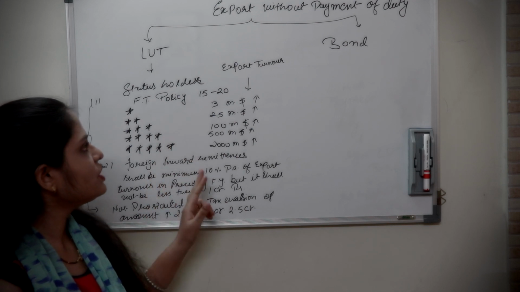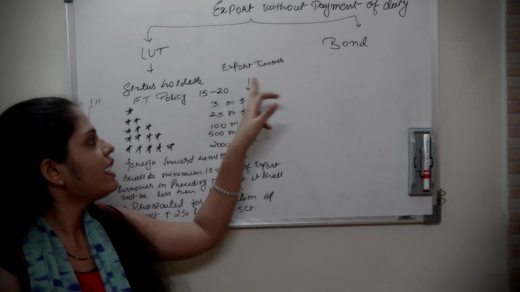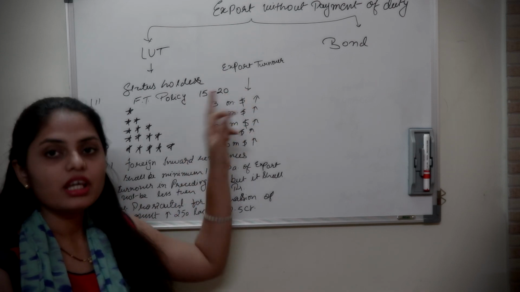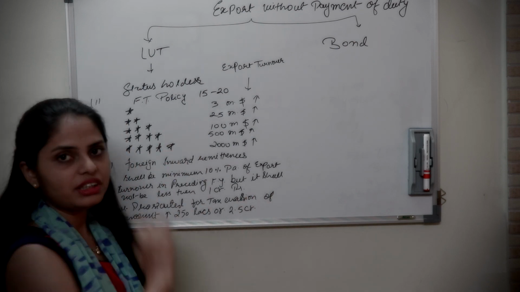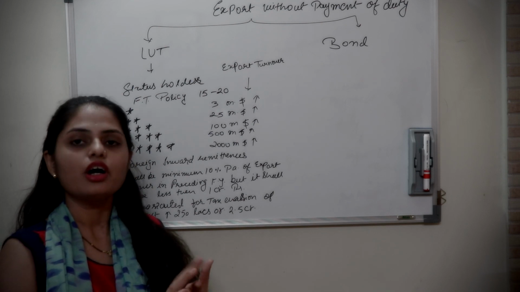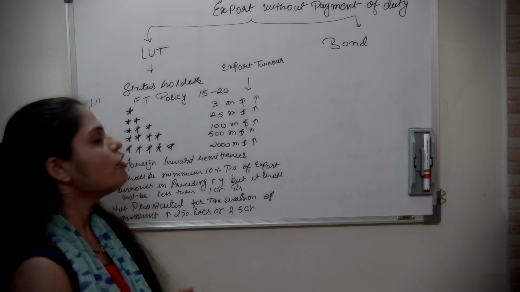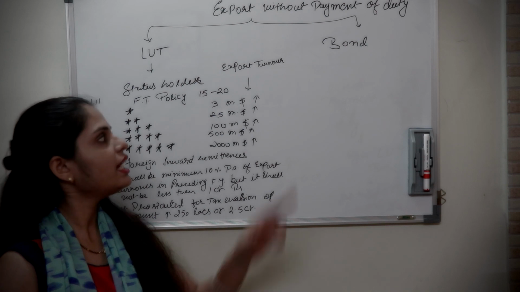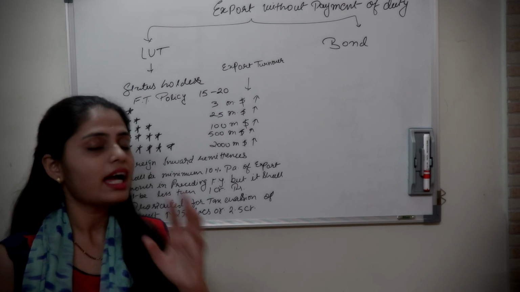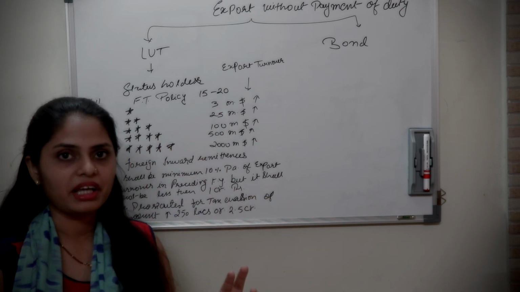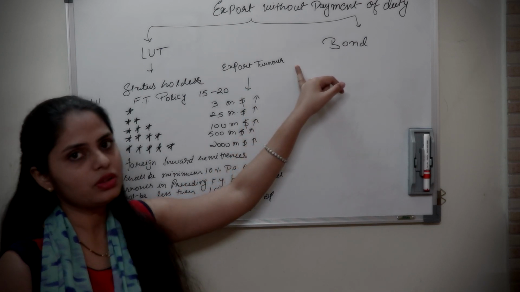First of all, these conditions are given in the foreign trade policy of 2015 to 2020. As per this foreign trade policy, you must be a status holder. Now, what is status holder? So there are 5 types of status: 1 star, 2 star, 3 star, 4 star and 5 star. Now, what does this star status holder mean? For this purpose, we will first of all determine the export turnover of the supplier. Now here, be aware that I am not saying the overall turnover of the supplier. I am saying that we must have the export turnover of the supplier.